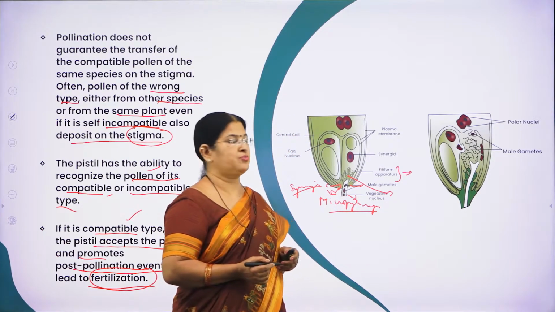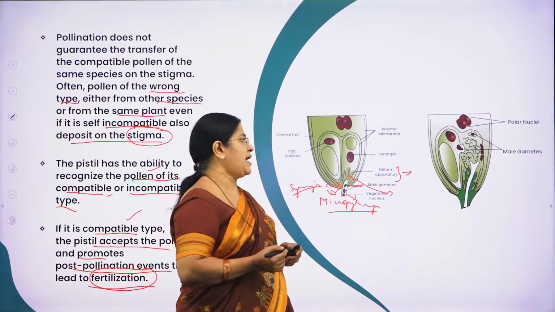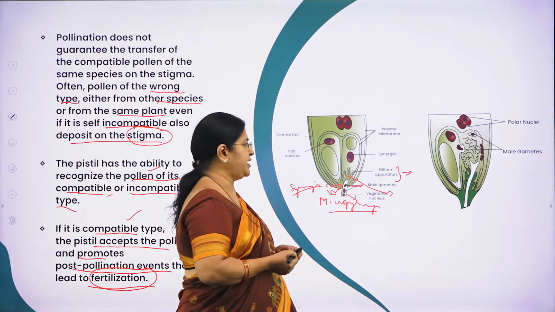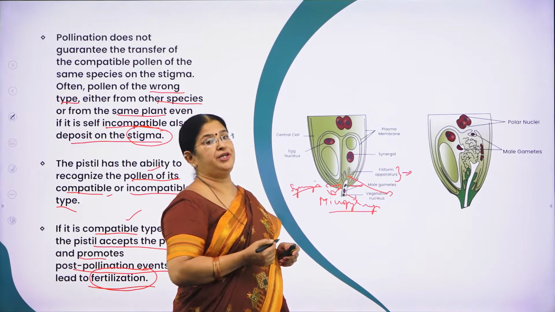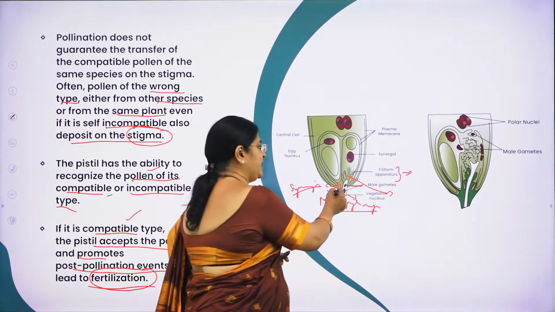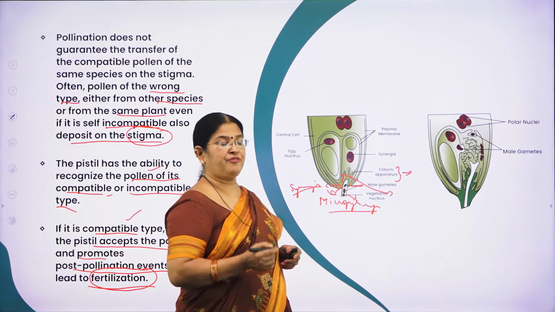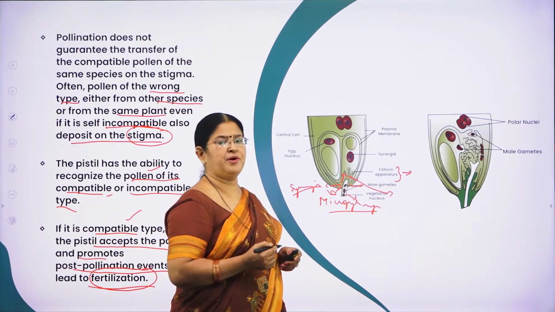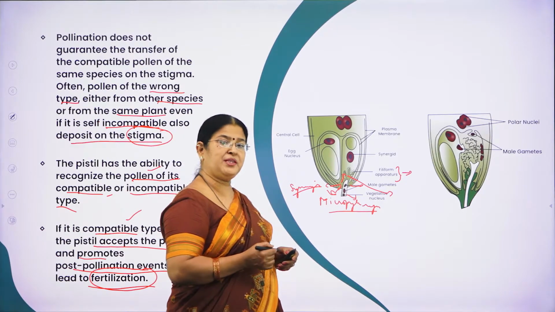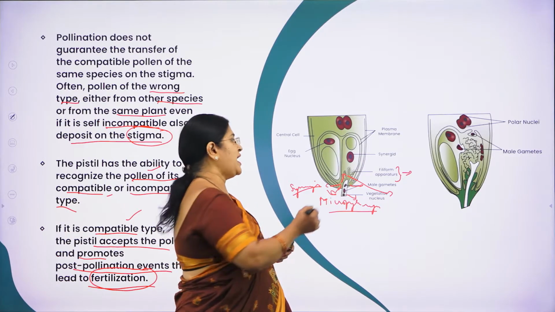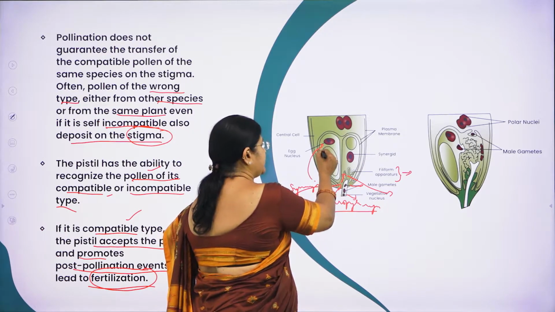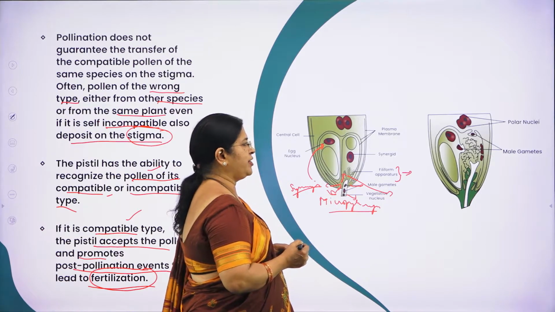Filiform apparatus. What is the function of this filiform apparatus? What role does it have to play in the process? This filiform apparatus will guide the pollen tube carrying the male gametes to enter the synergids. So the filiform apparatus is a very, very important apparatus to enable the pollen tube carrying the 2 male gametes to enter the synergids and fuse with the egg cell. So this is a very, very important concept.